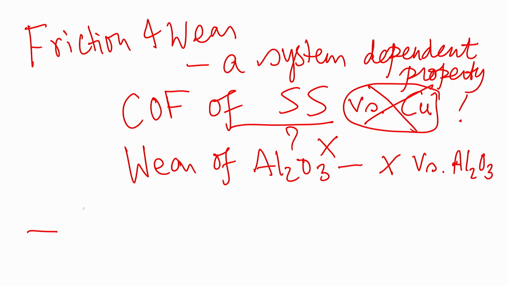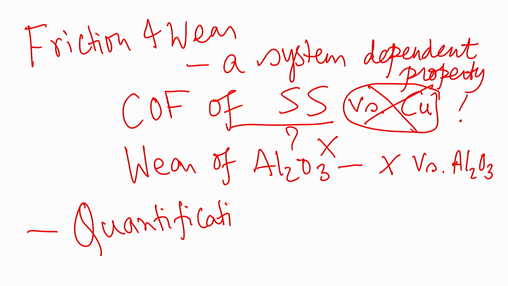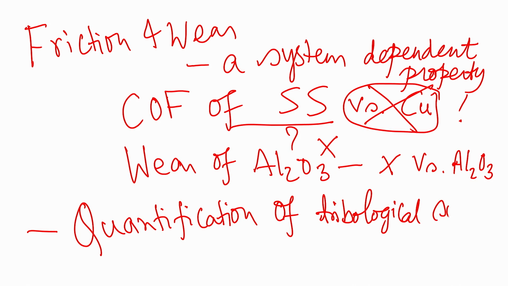Then we have quantified the tribological surfaces. And what is the thing that we learned there? We learned what the parameters are, Ra, and then we have also argued that although two surfaces can have the same Ra, they can have different Rq values.